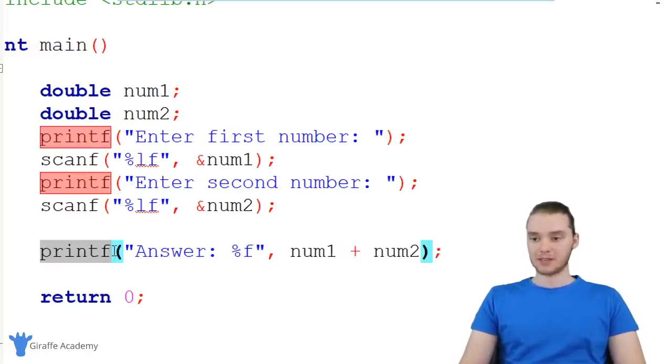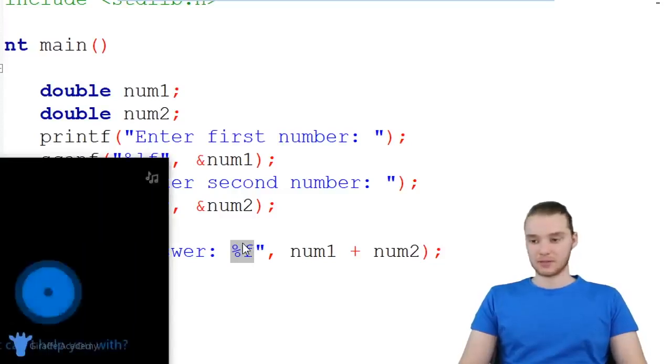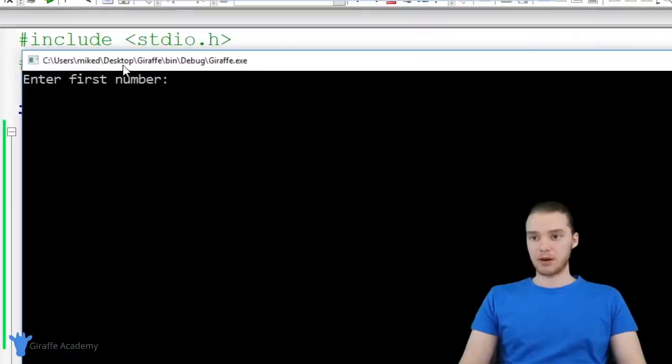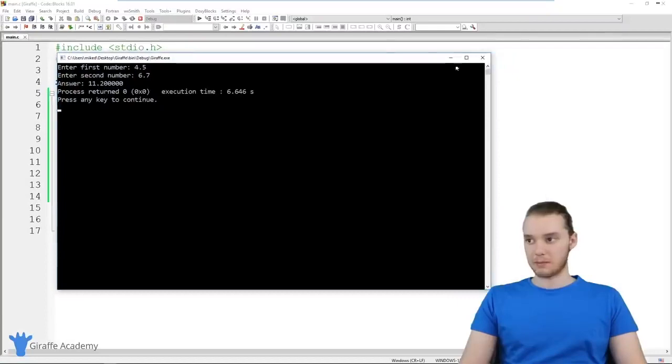So printf is a little bit different than scanf, right? In scanf, if we want to accept a double as input, we need to use LF. In printf, we just use %f. So let's run our program now, and we should be able to add floating point numbers. So decimal numbers. Over here, we'll do 4.5 plus 6.7, and we get 11.2. So that looks good to me. Looks like everything's working properly.